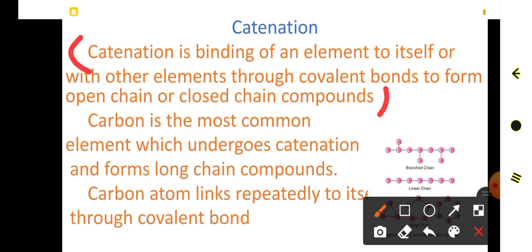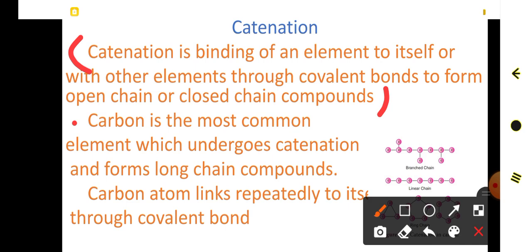Such ability of carbon is called catenation. Then come to point number 2: carbon is the most common element which undergoes catenation and forms long chain compounds. So in the periodic table, carbon is the most important element in forming catenated compounds.